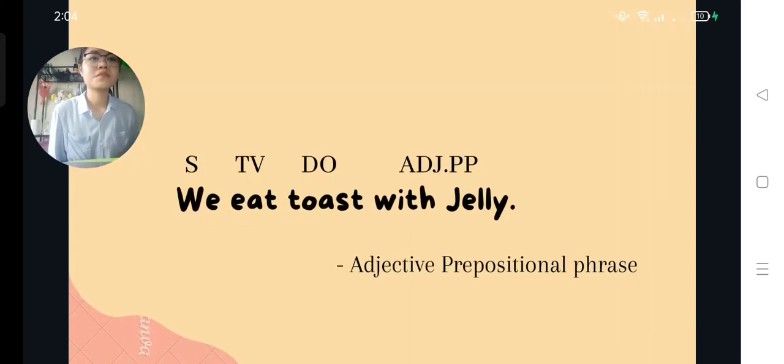The next sentence is, we eat toast with jelly. We eat toast with jelly. So the same word order: subject, transitive verb, direct object, and adjective or adjectival prepositional phrase.